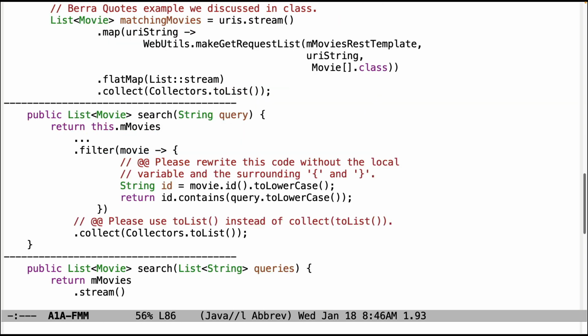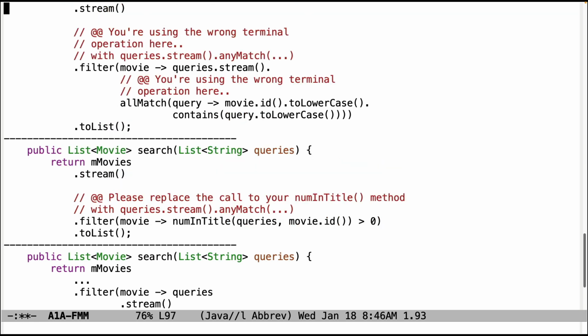Down here, now we're back on the server side again, taking a look at the service portion. In this case, please get in the habit of not writing the lambda expression code with the curly braces. That's unnecessary, and you don't need the local variable. You can just string things together to make it more concise, or factor it out into a separate method or a lambda expression that you stick into a local variable. Please use toList instead of collect toList.